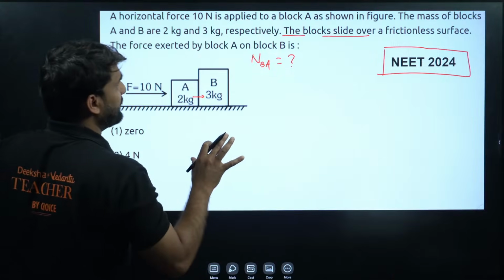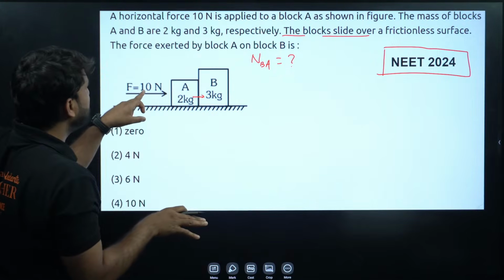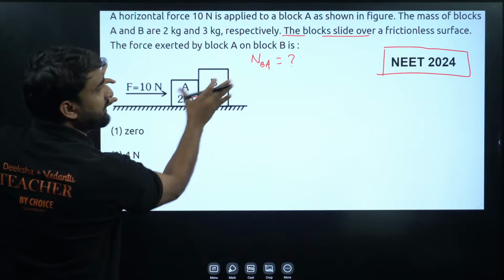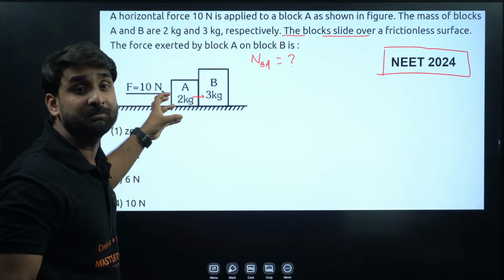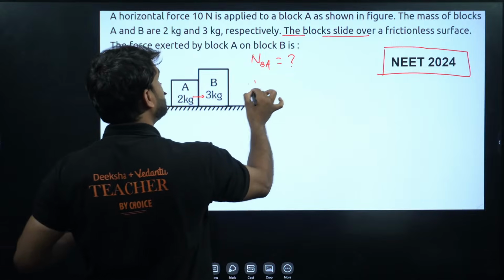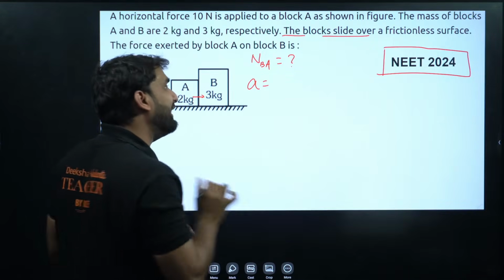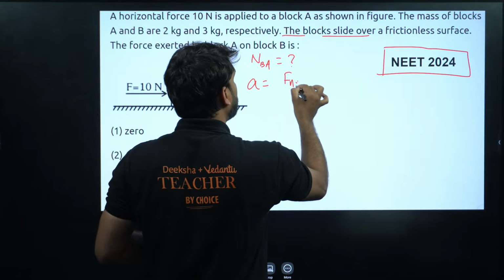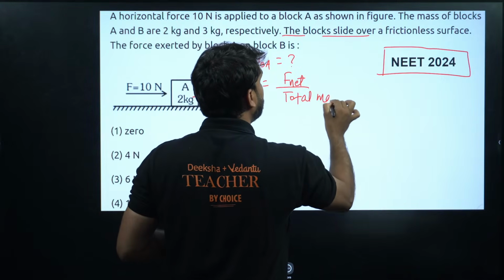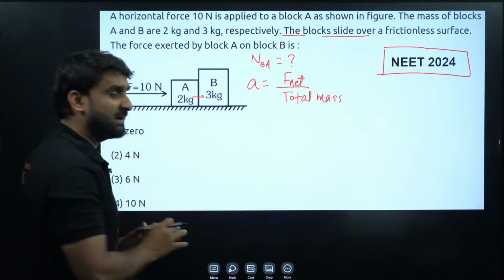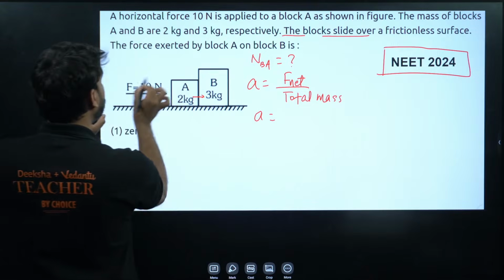What will be happening here when this 10 Newton is applied to this whole system? Let's find the acceleration of this combined block system. Do you know the formula for acceleration? F net divided by total mass. We can use this formula. So acceleration will be F net, what is it, my dear?